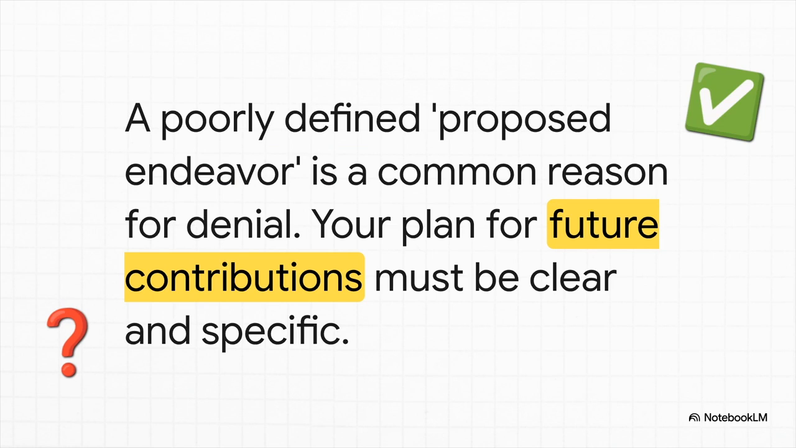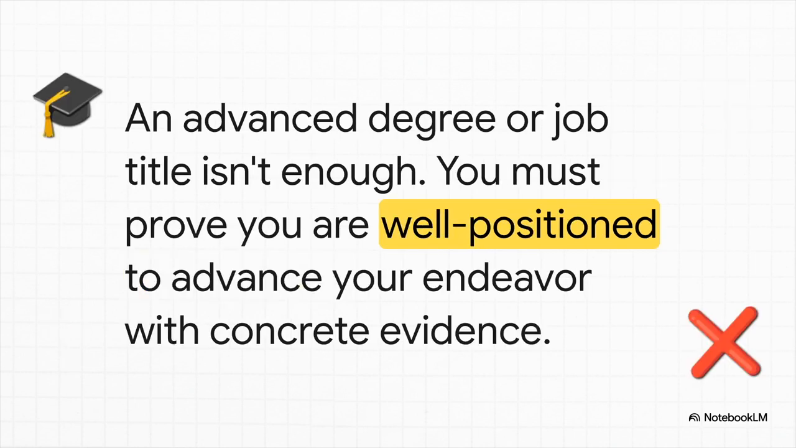And next up is clarity. So many petitions fail simply because the proposed endeavor, what you plan to do, is just too vague. You can't just describe your current job. No, you have to lay out a really clear plan for your future contributions. Think about it. If the officer reading your file can't understand your plan, there's no way they're going to approve it.